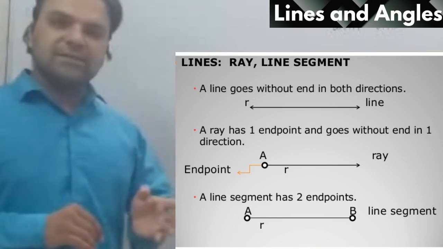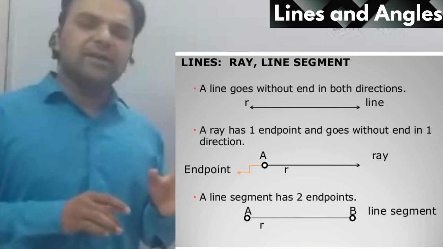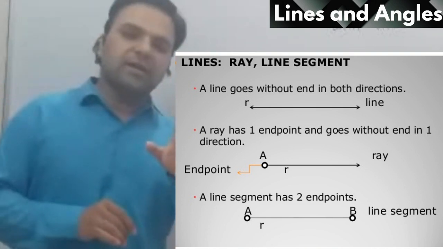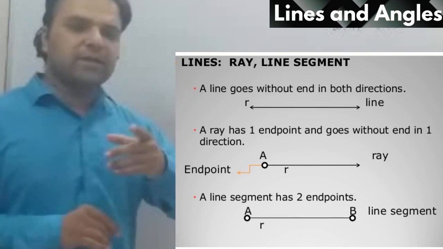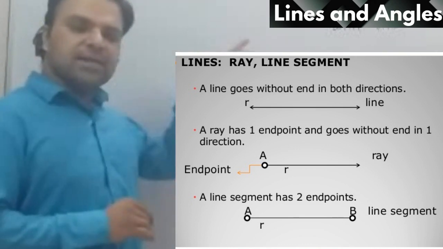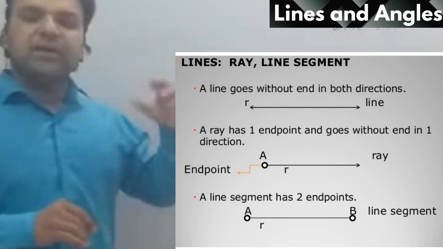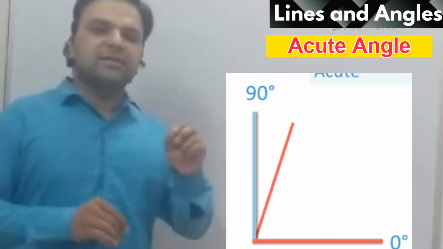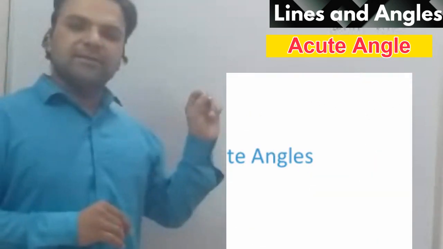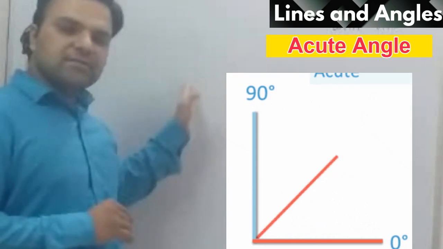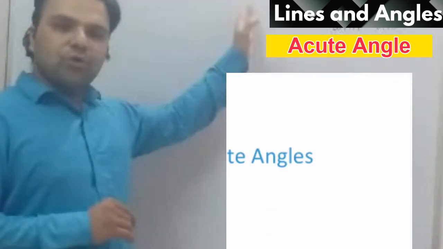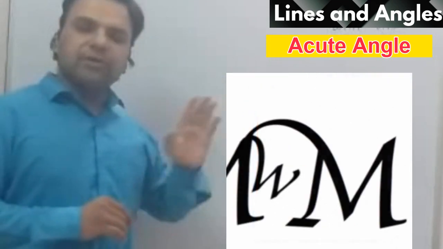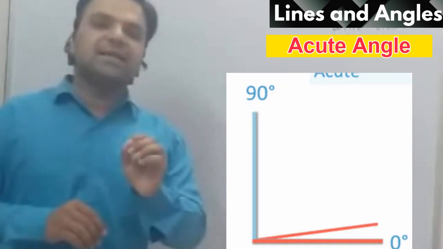Now come to the angles. You will see all the types of angles now. First, how do we make an angle? I just told you about rays. When we join two rays, it makes one angle. Now there are different types of angles. The first one is the acute angle. Acute means less than 90 degrees. 90 comes straight. Less than 90 means below this straight line. All the angles formed like this are known as acute angles, less than 90 degrees.